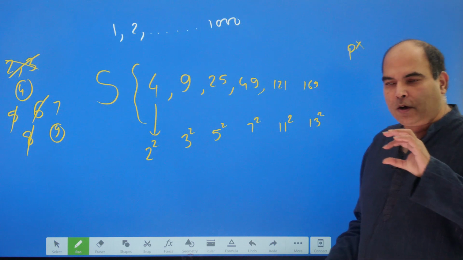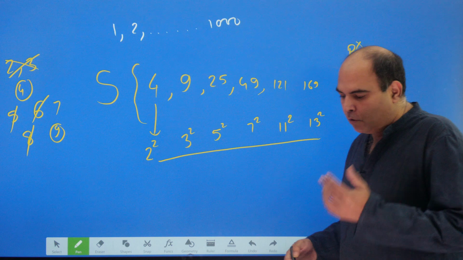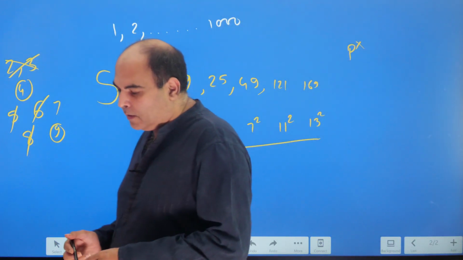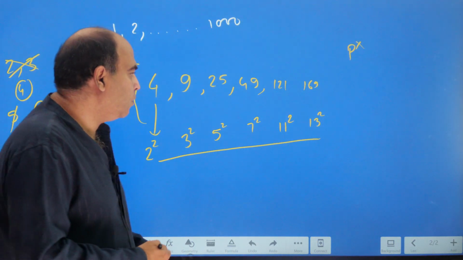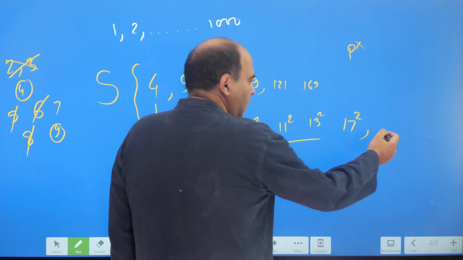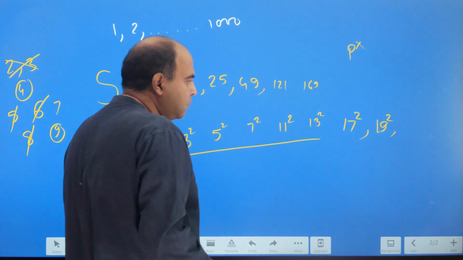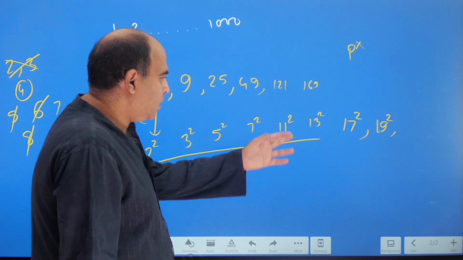So you just try to count. You already have 6 numbers in your list. And you're trying to count how many more numbers you can take whose squares are less than 1000. So you know that 17 square is below 1000. The next prime number is 19 square, that's below 1000. You don't need to look at what the numbers will be. So that's now 8 numbers.